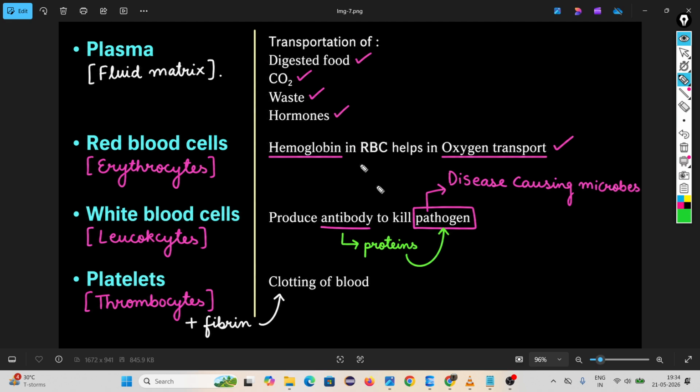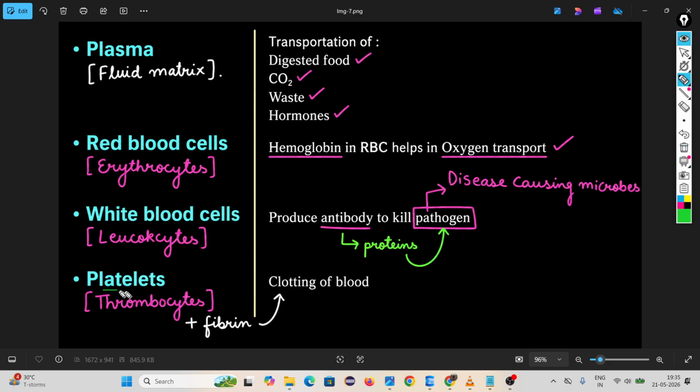Then what is the work of white blood cells? The work of white blood cells is to produce antibodies. An antibody is a special type of protein. It kills pathogens. Pathogens means disease causing bacteria and viruses. These are killed by white blood cell antibodies. It is also called the defense system of our body.